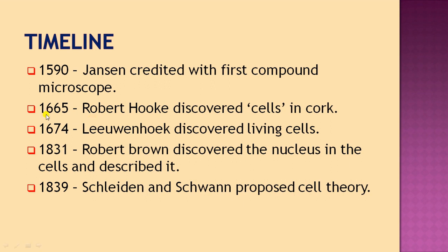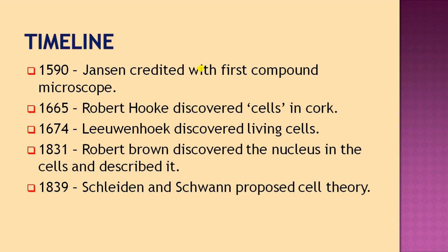Then coming to the next, 1665, we have already learnt that Robert Hooke discovered cells in cork. These corks are nothing but dead cells. Then in the year 1674, Antony von Leeuwenhoek discovered living cells like algae, Spirogyra and bacteria.